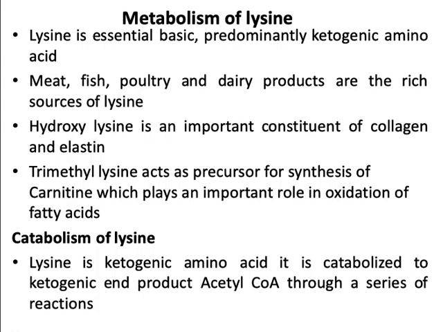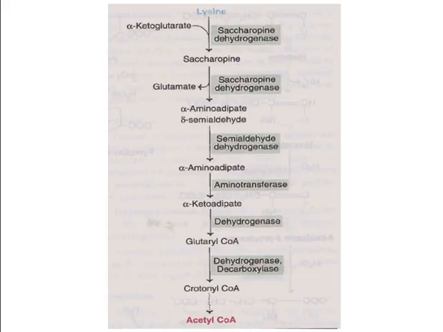Coming to catabolism of lysine. Lysine is a ketogenic amino acid and it is catabolized to the ketogenic end product acetyl-CoA through a series of reactions. Okay, this is the catabolic pathway of lysine. Lysine converts to saccharopine with the help of alpha-ketoglutarate, undergoing dehydrogenation to form saccharopine.